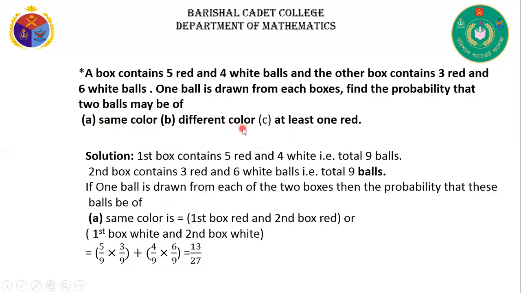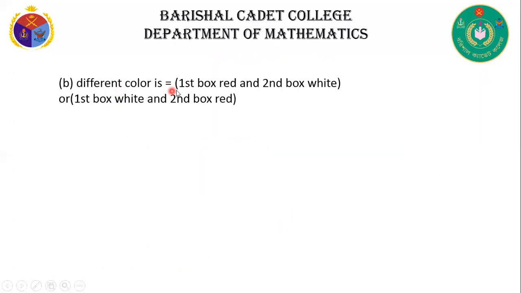Now different color. That means the two balls are different. If the first ball is red, then the second ball is white, or if the first ball is white, then the second ball is red. That means first box red, second box white. Here first white, so second red. Here also the two events are independent. That's why here we use the multiplication sign.